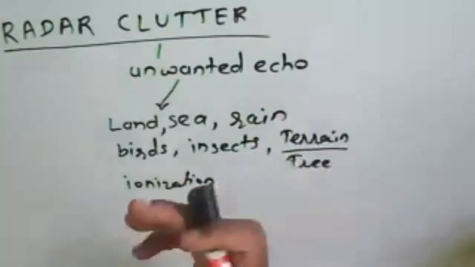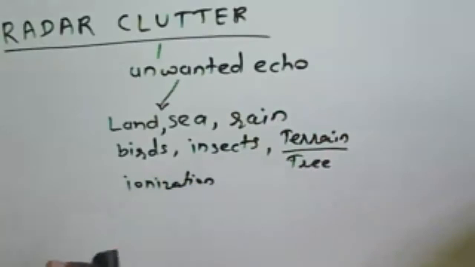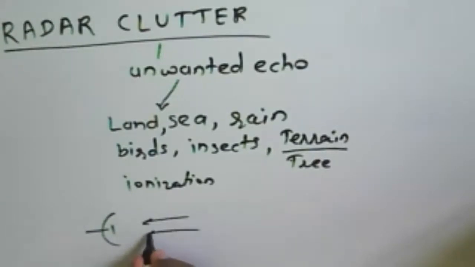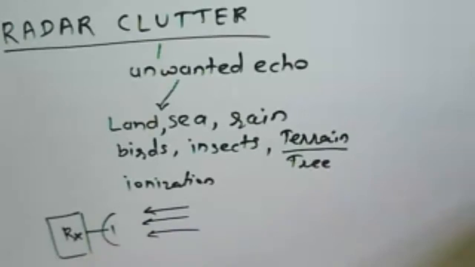So we need to remove this unwanted echo at the receiver, because the unwanted echo at the receiver will degrade the signal to noise ratio. We consider a receiver here, and we are getting the unwanted signal at this receiver. Due to that unwanted signal, the receiver is not able to detect whether that information belongs to the target or not.